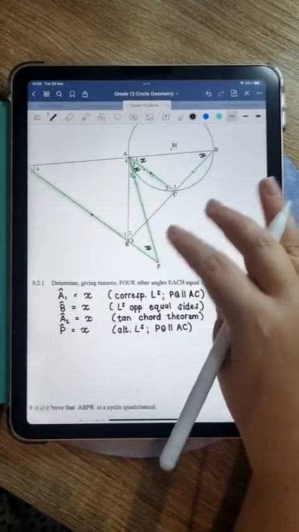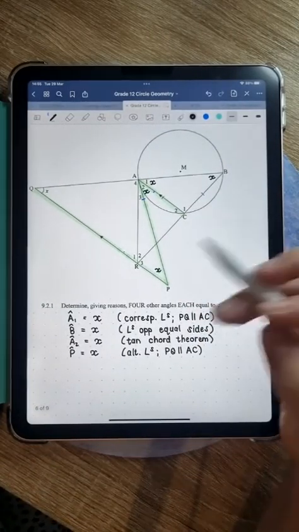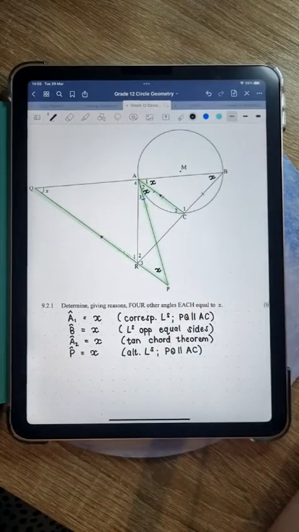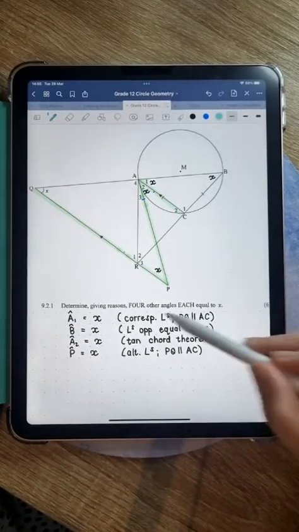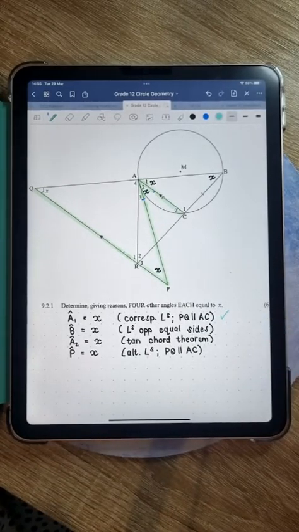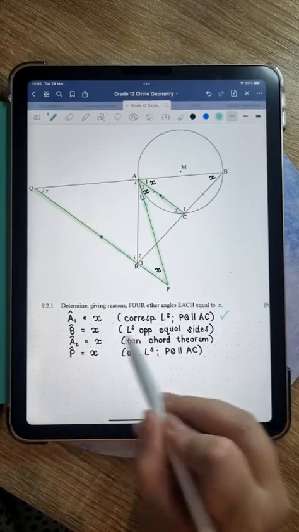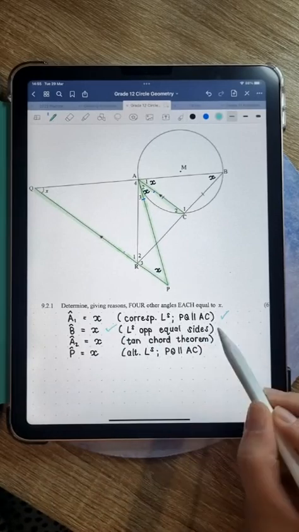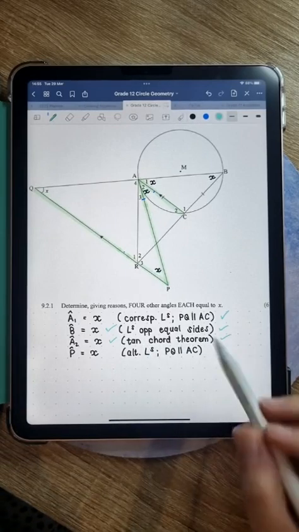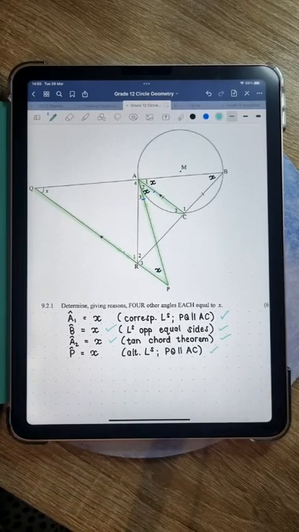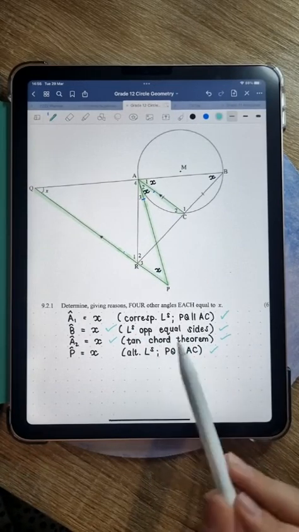So in some cases, they will give 1 mark for the statement and the reason, and in other cases, they give 1 mark for the statement, which is saying which angle it is, and then a separate mark for the reason. So I'm not entirely sure which one would be which here, but let's say this is a grade 8 reason, so that will probably be 1 mark for A1 and for the reason. Then this one, perhaps that one will be 2, that one will be 2 because this is a grade 11 reason, and then it will be 1 mark for that last statement because alt angles also is a grade 8 reason. I know that angles opposite equal sides is as well, but this is a reason that a lot of people get wrong.